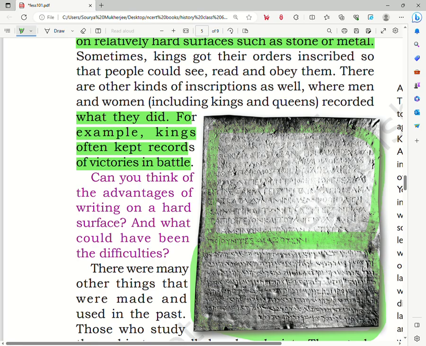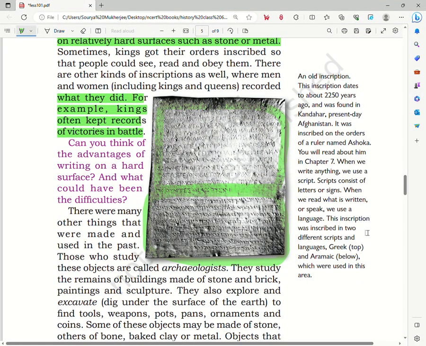So as we see, this inscription was found in Kandahar, and it might have been that the people living in that particular place spoke two different languages. So King Ashoka carefully printed his orders on the inscription in two languages, so that people from all different sections who spoke Greek as well as Aramaic could read his inscription and understand what he is saying. This is a peculiar feature, a very interesting feature of the Ashokan inscription. We will read about all these inscriptions in the following chapters.